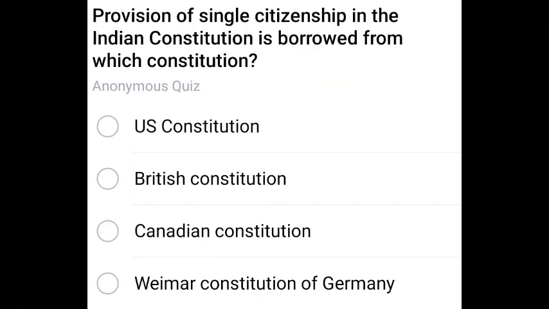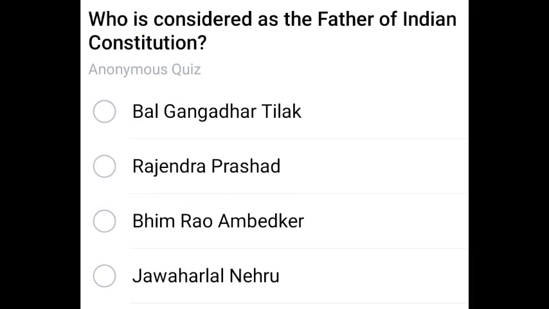Next question. Provision of single citizenship in the Indian constitution is borrowed from which constitution? From where we borrowed provision of single citizenship? We borrowed it from British.